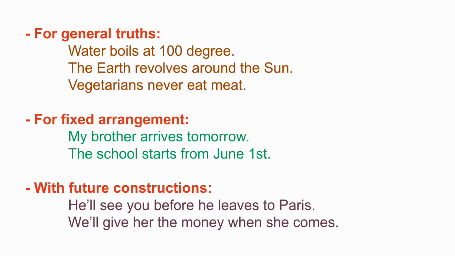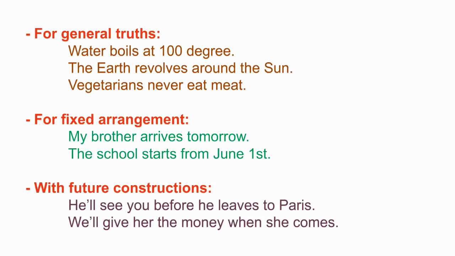Now let's move on to the general truths. General truths are nothing but the scientific facts or geographical facts or permanent truths. For example, the earth revolves around the sun. Yes, the earth revolves around the sun. It actually revolved yesterday, today it revolves, and it will be revolving even tomorrow and the days to come.